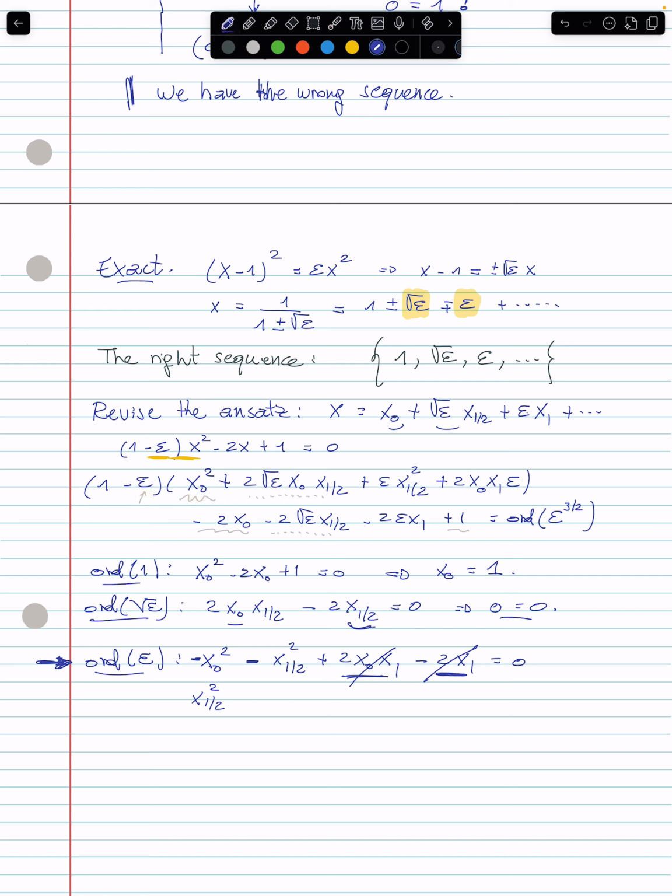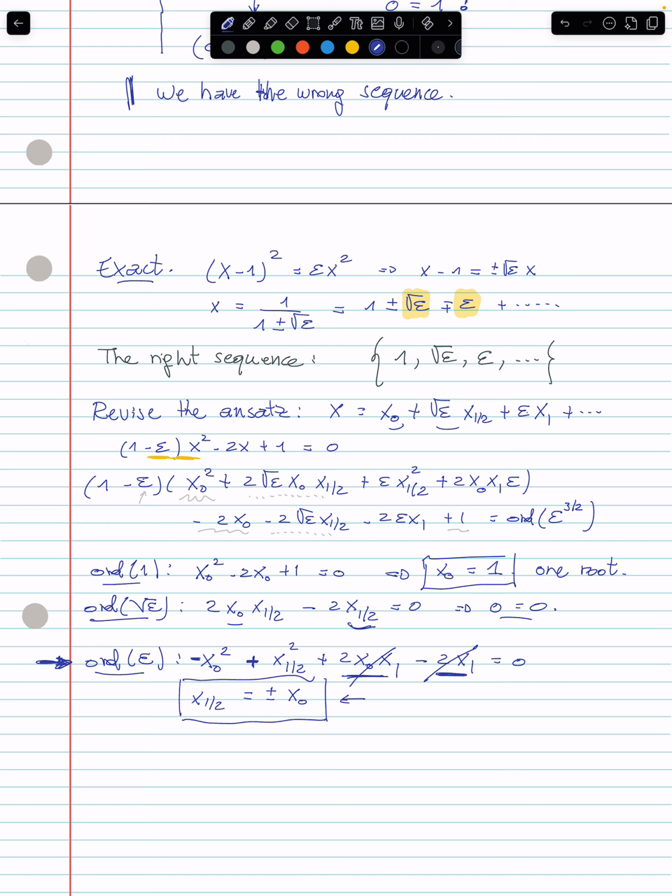So the minus is over here. So we have x1 half squared is equal to x0 squared, so x1 half is equal to plus or minus x0. And that's great because look at that. There was just one root in the unperturbed, and this is exactly what we need.